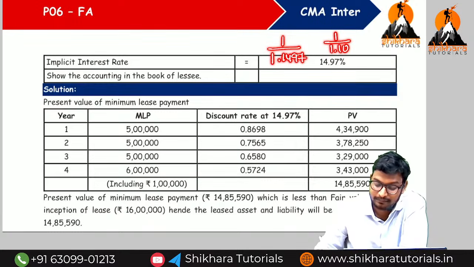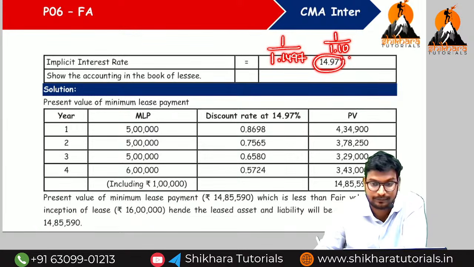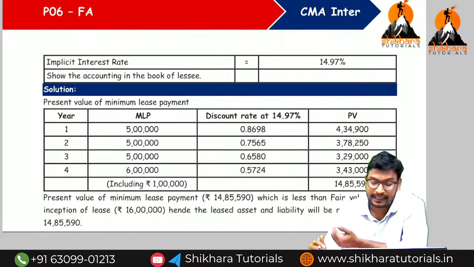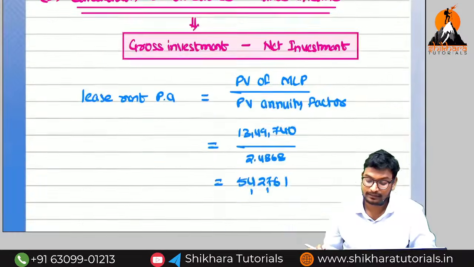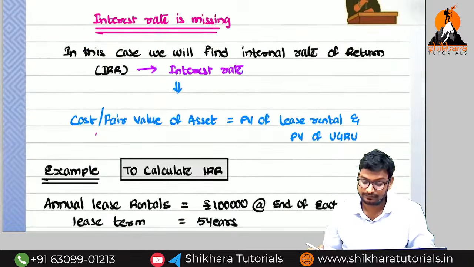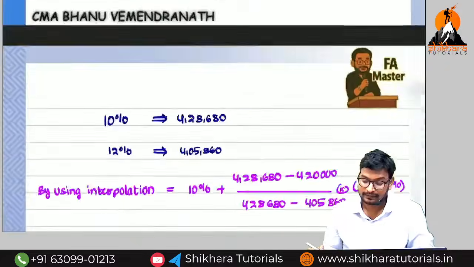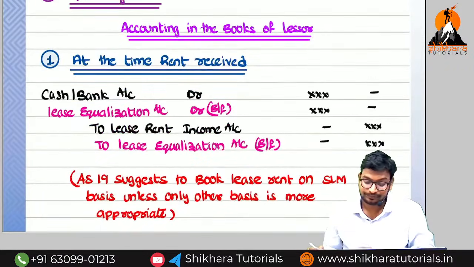Same like that, for 14.97% it is 1 divided by 1.1497. If there is time, I will explain this also, no problem. Next I am going to discuss the operating lease. Interest rate meeting is nothing, don't worry.